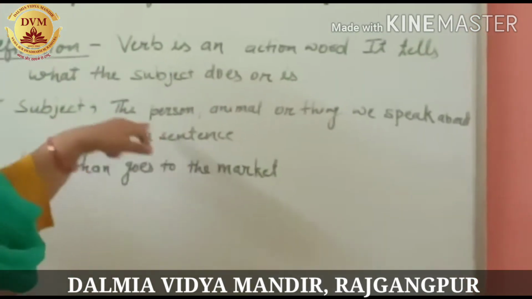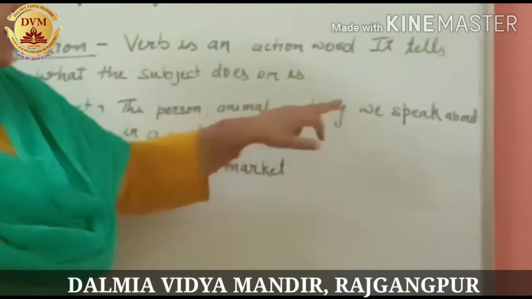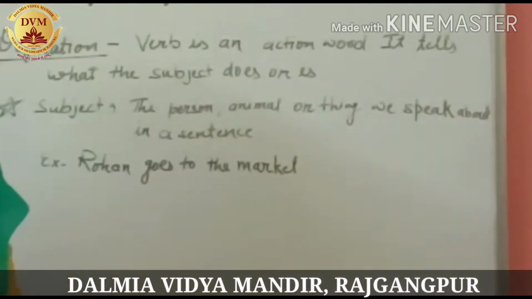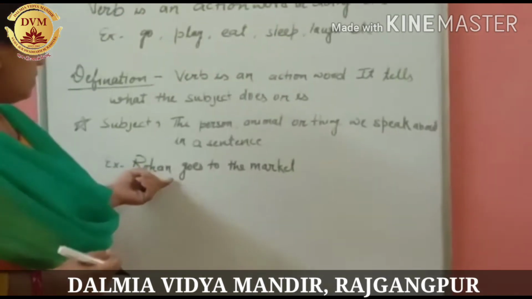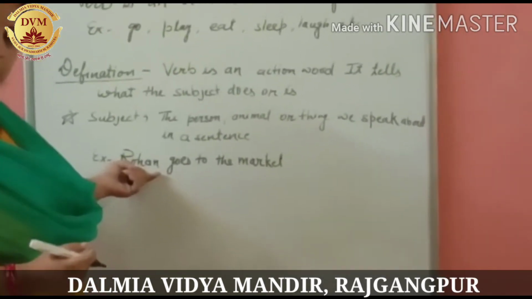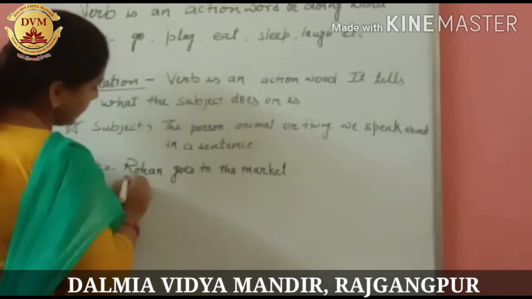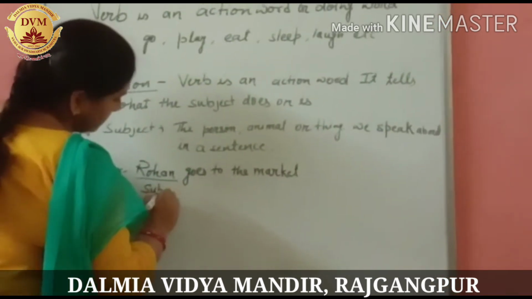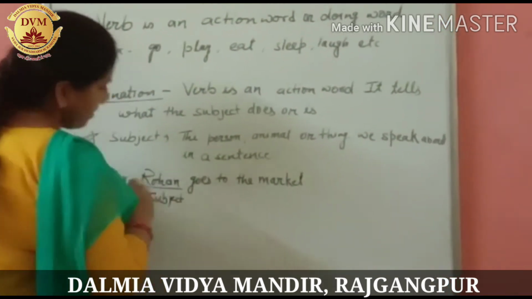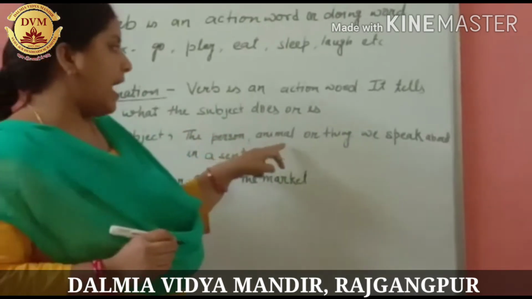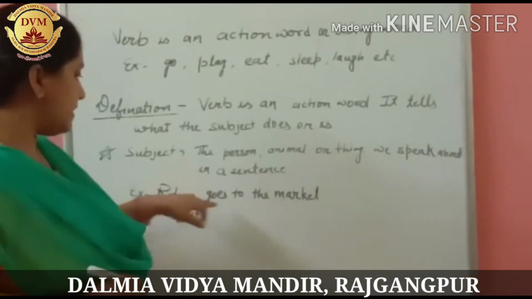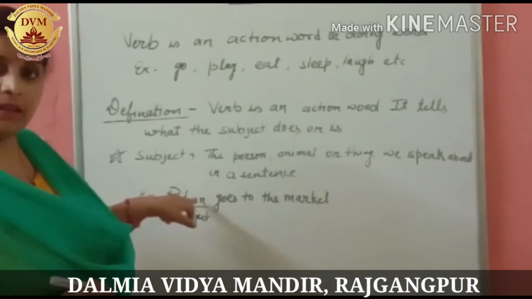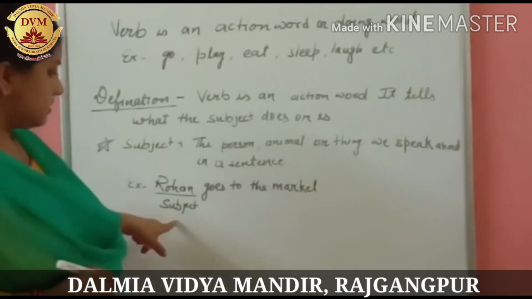Person है या animal है या thing है जिसके बारे में हम लोग इस sentence में बात कर रहे हैं. This is a person. Rohan is a person. So we are talking about this person. So this is subject. The person, animal or thing we speak about in a sentence. इस sentence में हम लोग रोहन के बारे में बात कर रहे हैं. So Rohan is a subject.